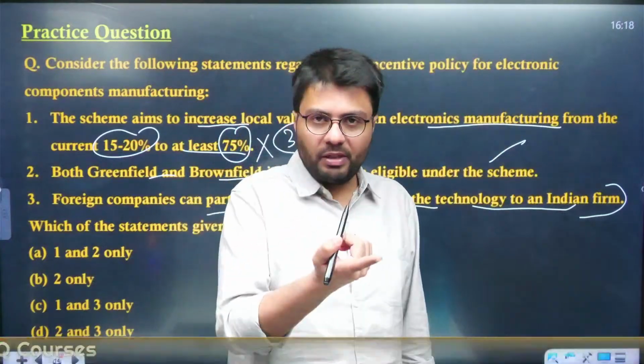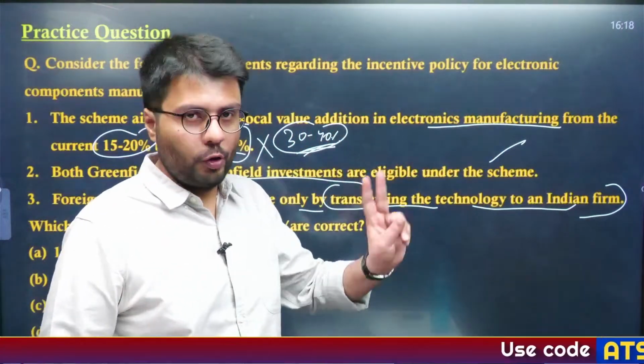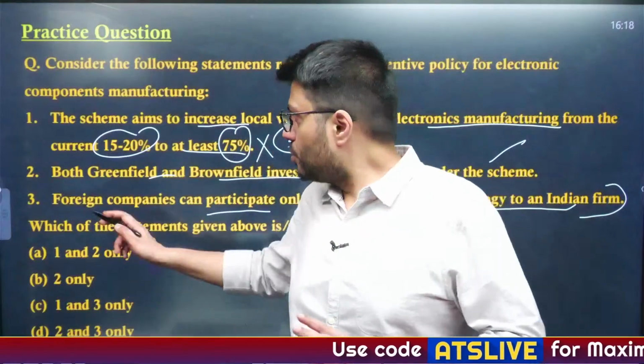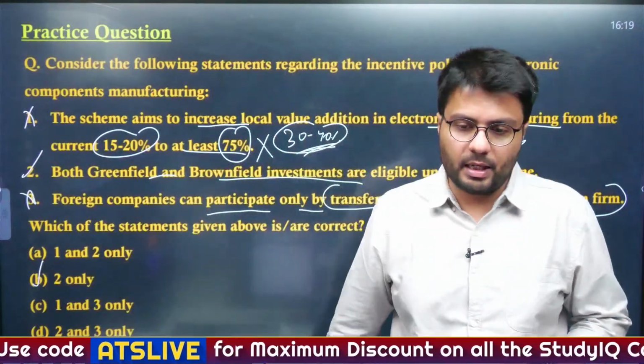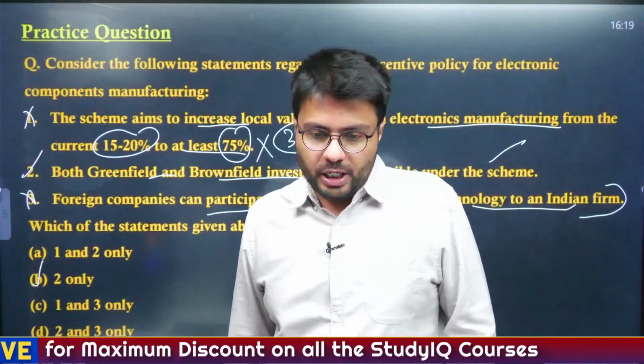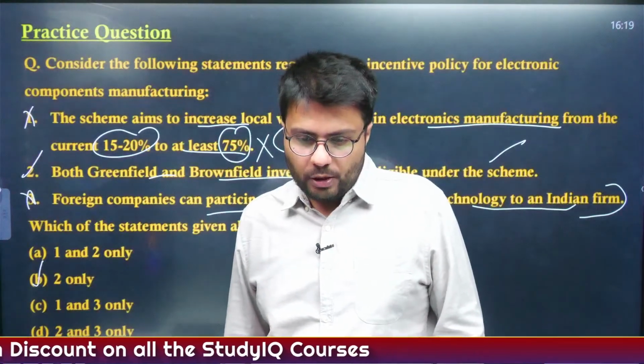They can either transfer the technology or can form a joint venture. Both of them are eligible. So only the second is correct, the first and third are not. So option B is the right answer. So Shushmita, Yashi, Mohit, Divyansh, all of you are correct.